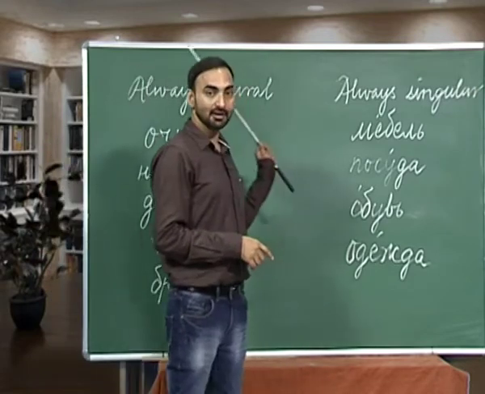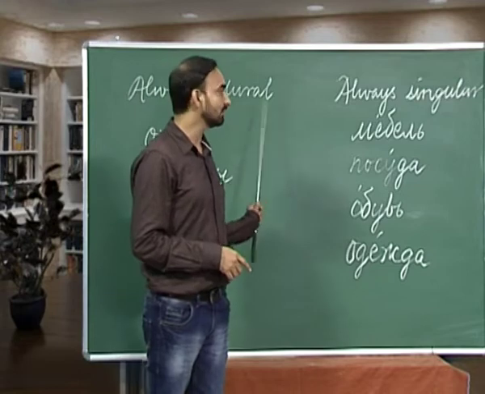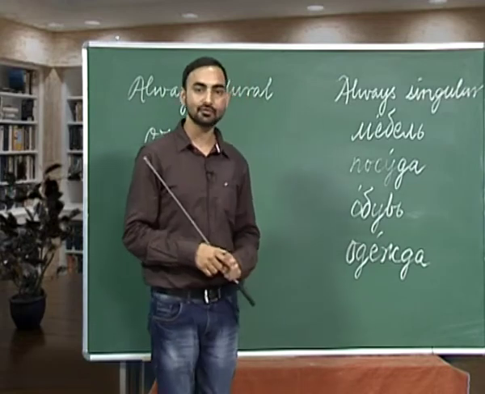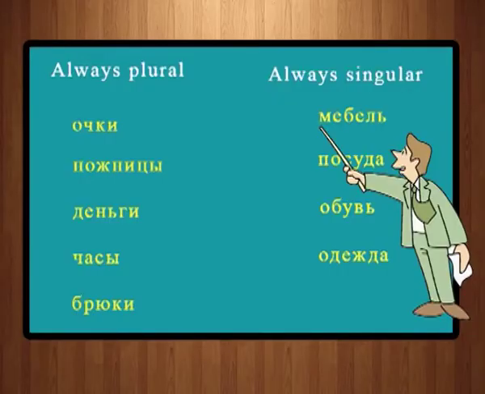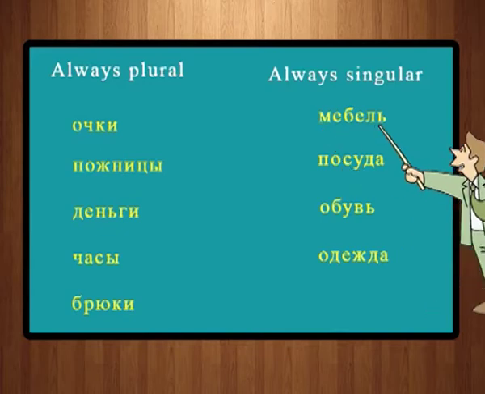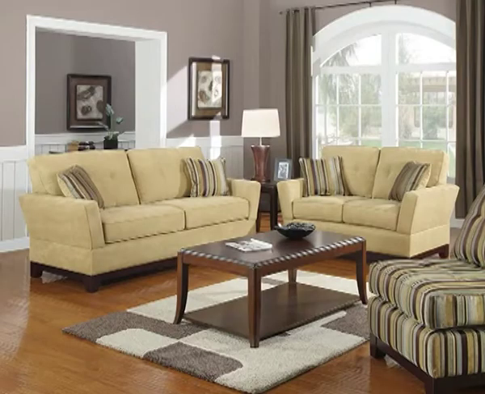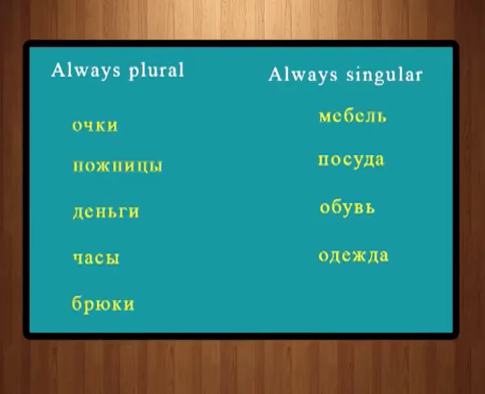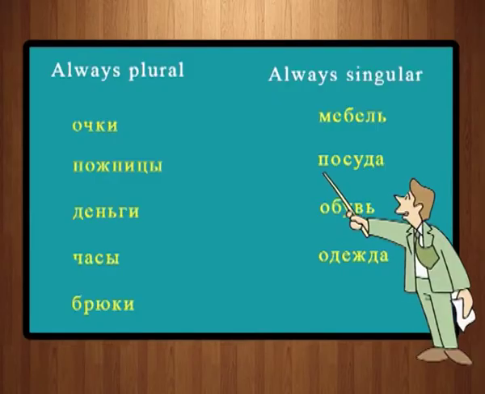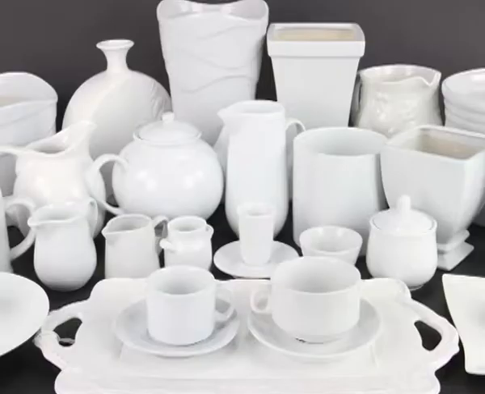So, apart from the nouns which are always in plural, there are certain nouns which are used always in singular. For example, mebel. Mebel is furniture. So, we do not have its plural form. Next one is pasuda. Pasuda, utensils.